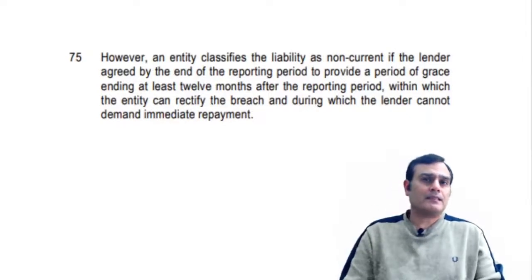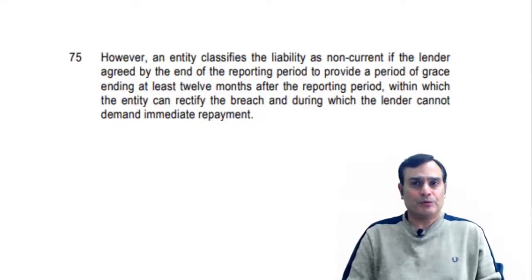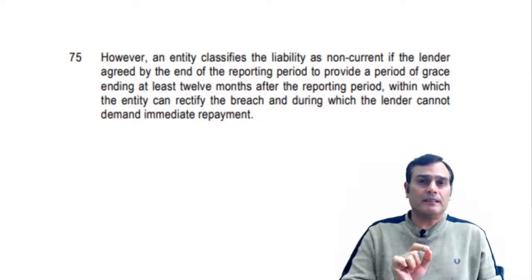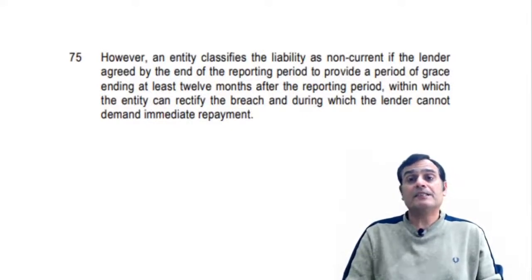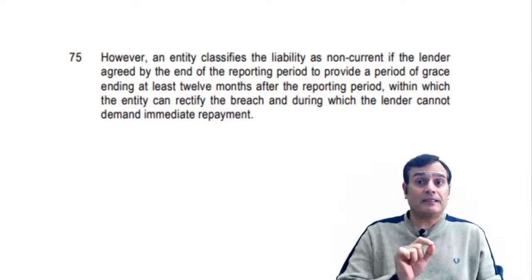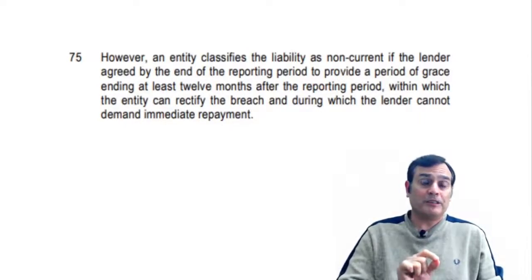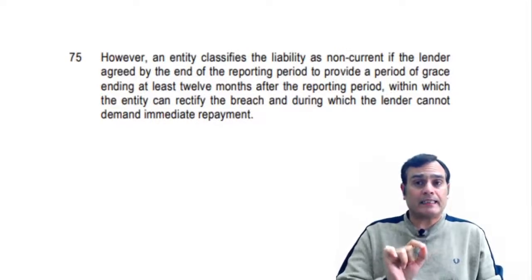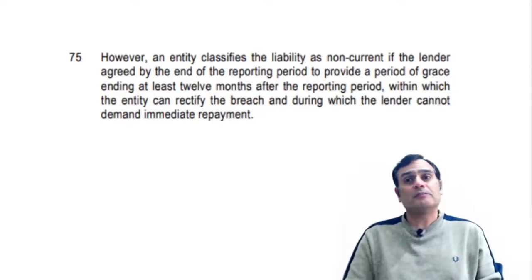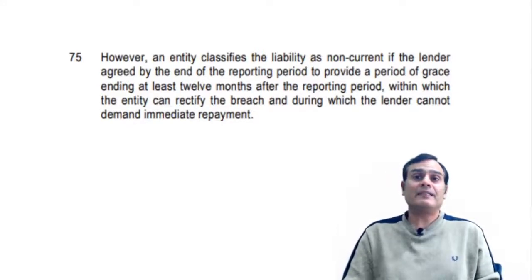Now, in this case, the word however is used because the lender agreed before the end of the reporting period. It says, however, an entity classifies the liability as non-current if the lender agreed by the end of the reporting period to provide a period of grace ending at least 12 months after the reporting period, within which the entity can rectify the breach and during which the lender cannot demand immediate repayment.